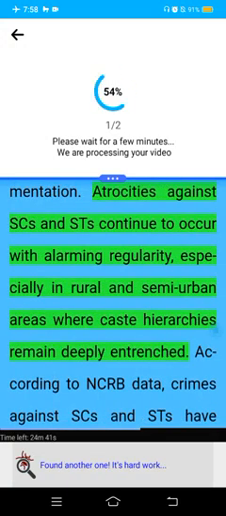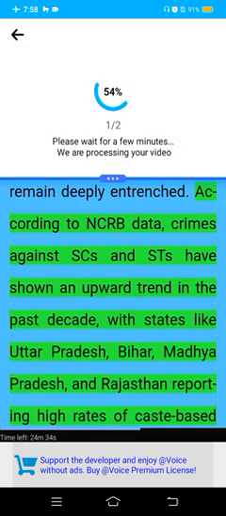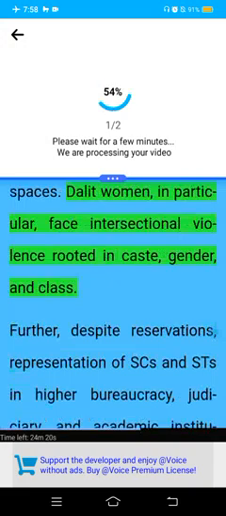Atrocities against SCs and STs continue to occur with alarming regularity, especially in rural and semi-urban areas where caste hierarchies remain deeply entrenched. According to NCRB data, crimes against SCs and STs have shown an upward trend in the past decade, with states like Uttar Pradesh, Bihar, Madhya Pradesh, and Rajasthan reporting high rates of caste-based violence. Forms of discrimination include social boycott, forced manual scavenging, honor killings, obstruction in accessing common resources, and humiliation in public spaces. Dalit women, in particular, face intersectional violence rooted in caste, gender, and class.